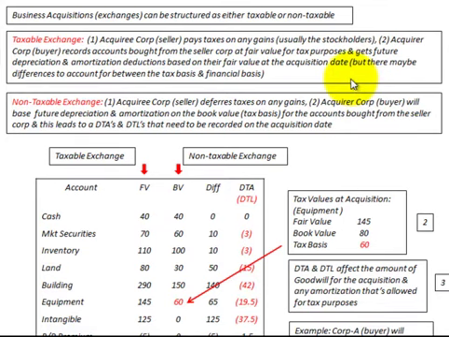Now, with a non-taxable exchange, the acquiree corporation or the seller here defers taxes on any gains, and the acquirer corporation or the buyer bases their future depreciation and amortization on the book value or the tax basis for the accounts bought from the seller corporation. And this leads to deferred tax assets and deferred tax liabilities that need to be recorded on the acquisition date.